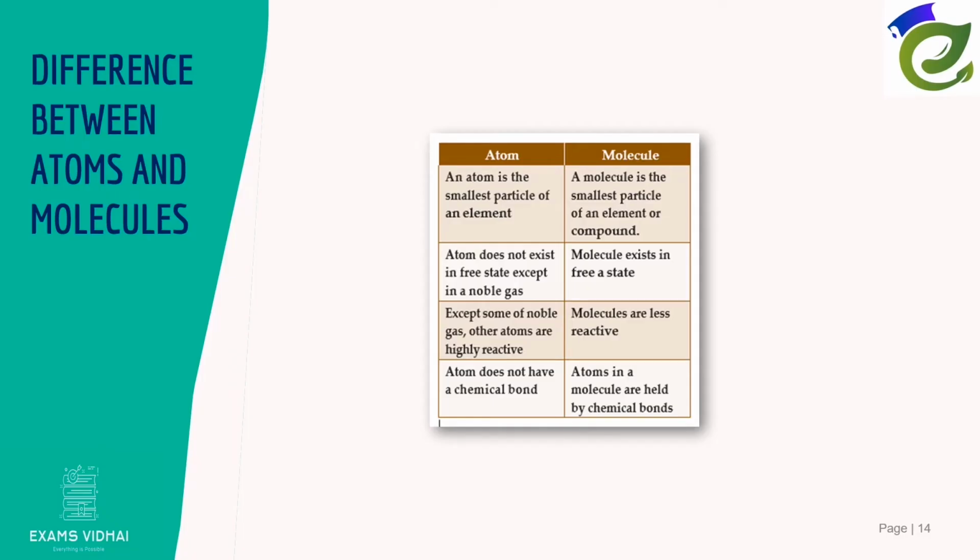The differences between atoms and molecules are: Atom: An atom is the smallest particle of an element. Molecule: A molecule is the smallest part of an element or compound. Atom: Atom does not exist in free state except in a noble gas. Molecule: Molecule exists in a free state. Atom: Except some of noble gas, other atoms are highly reactive. Molecule: Molecules are less reactive. Atom: Atom does not have a chemical bond. Molecule: Atoms in a molecule are held by chemical bonds.